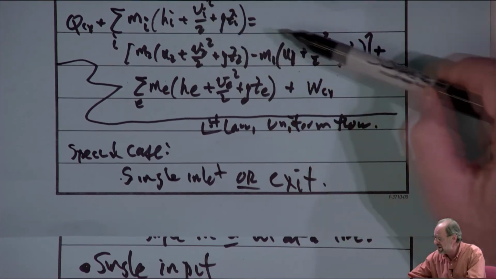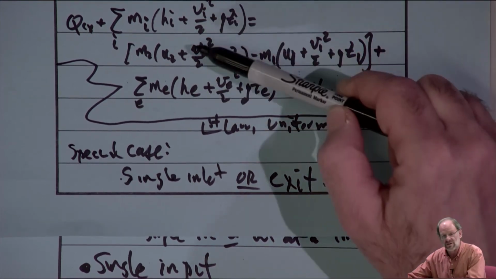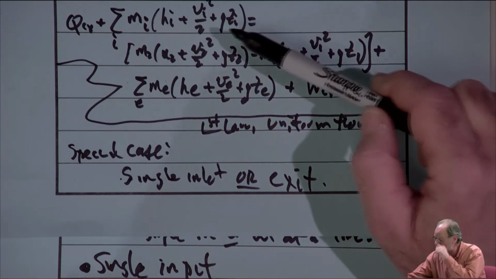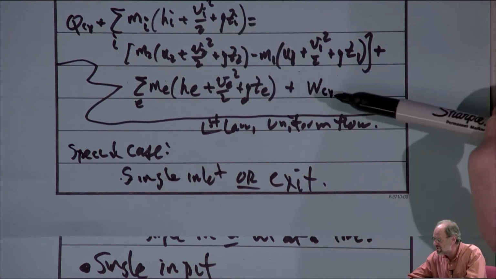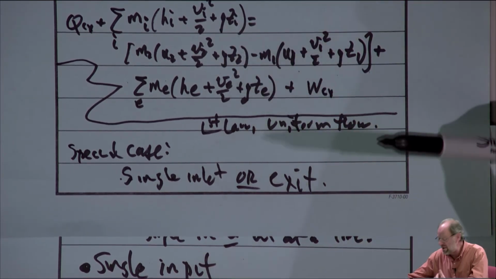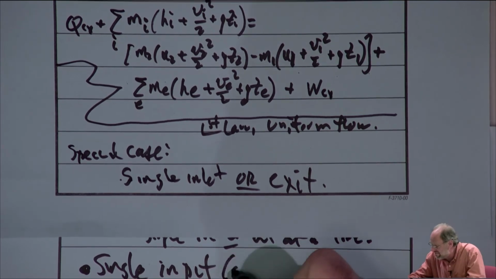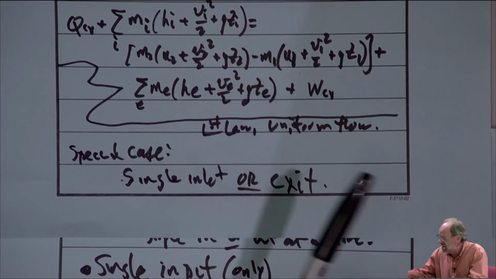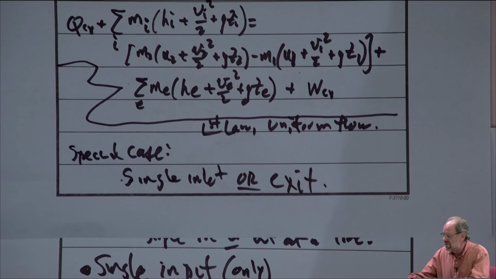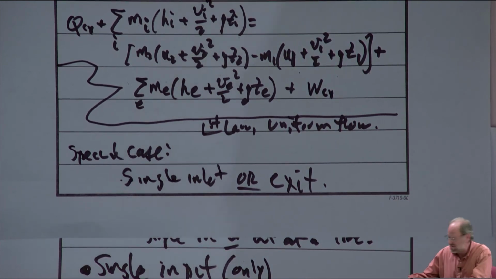We've got 4 kinetic energy terms, all the v squared over 2 terms, right? We also have 4 potential energy terms, so those all go away. And if we're dealing with only a single input, then the entire exit stream goes away. There's hardly anything left for our equation, right?